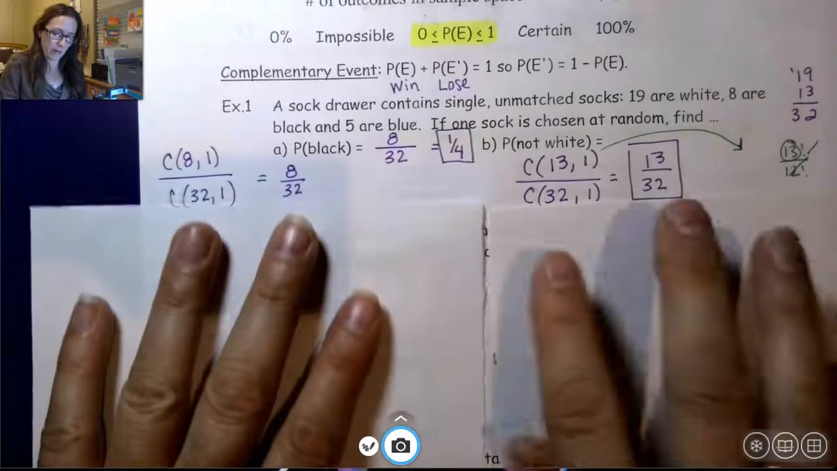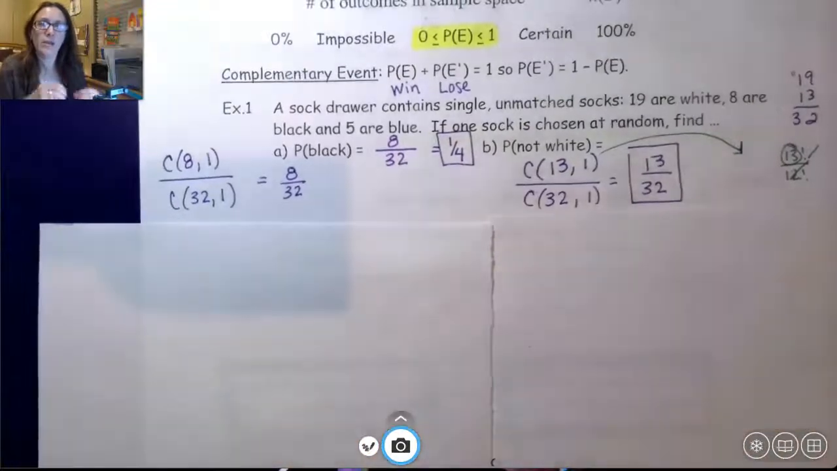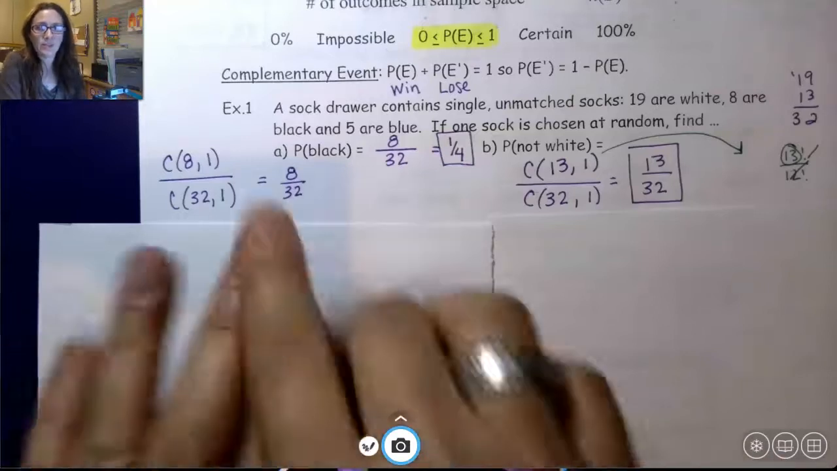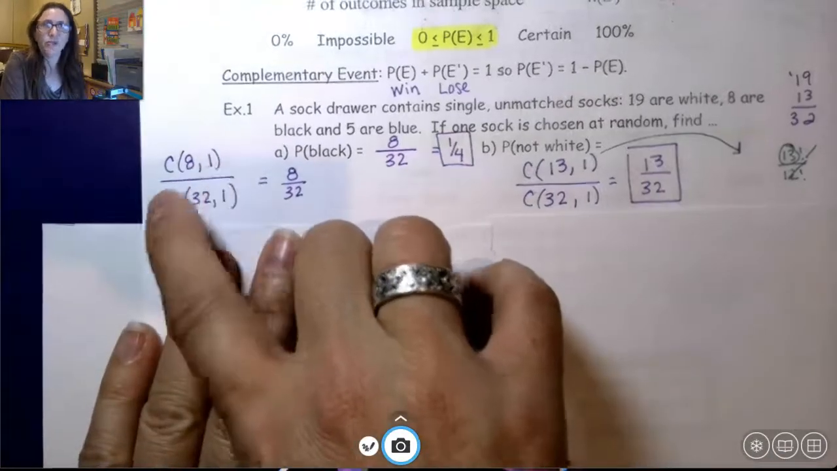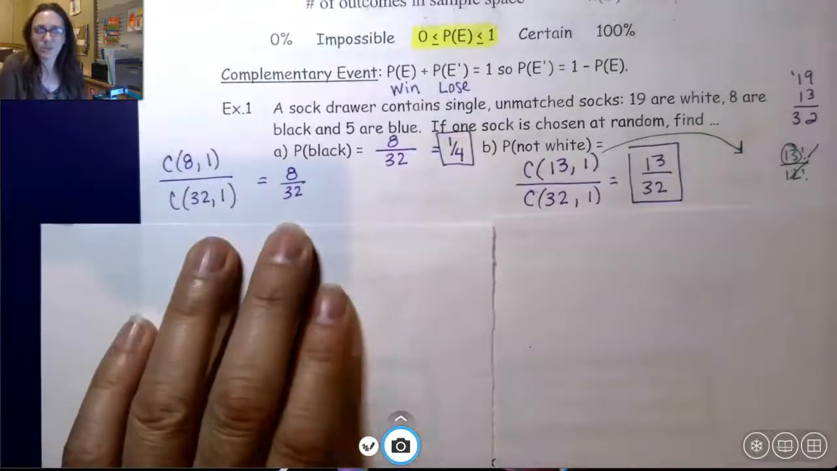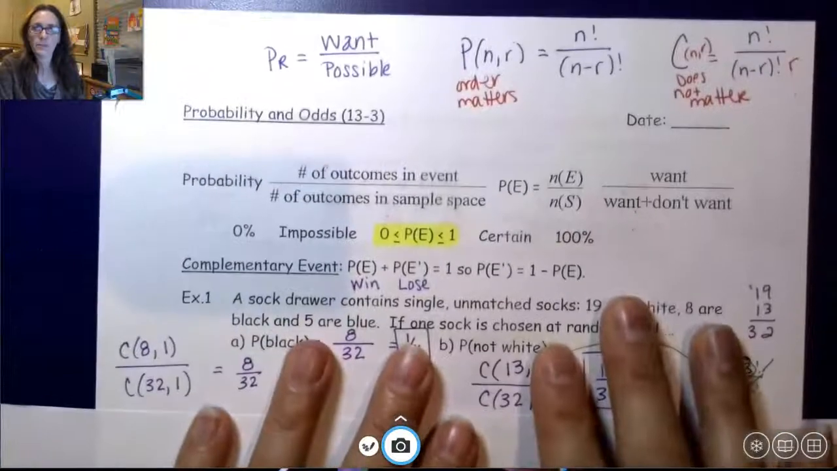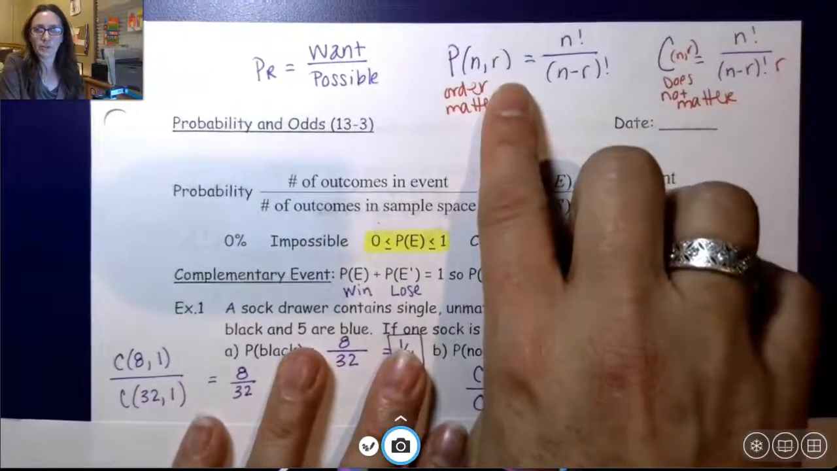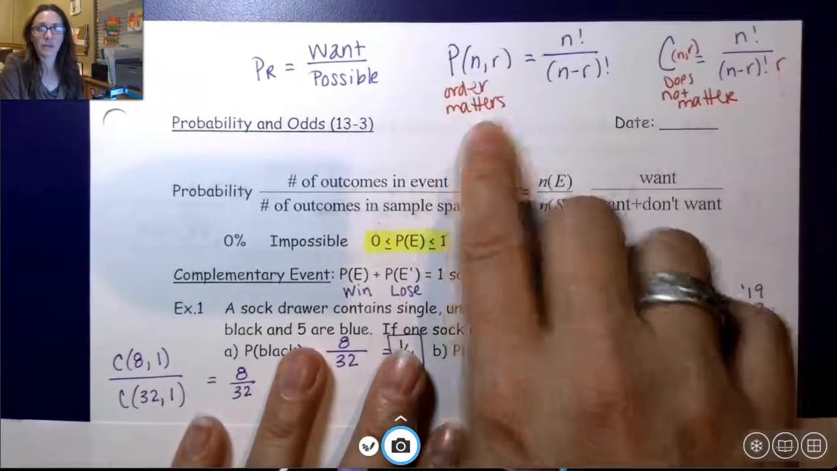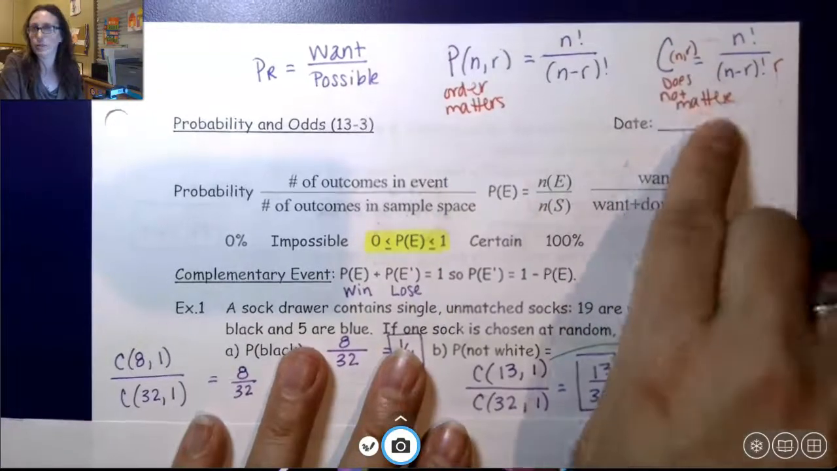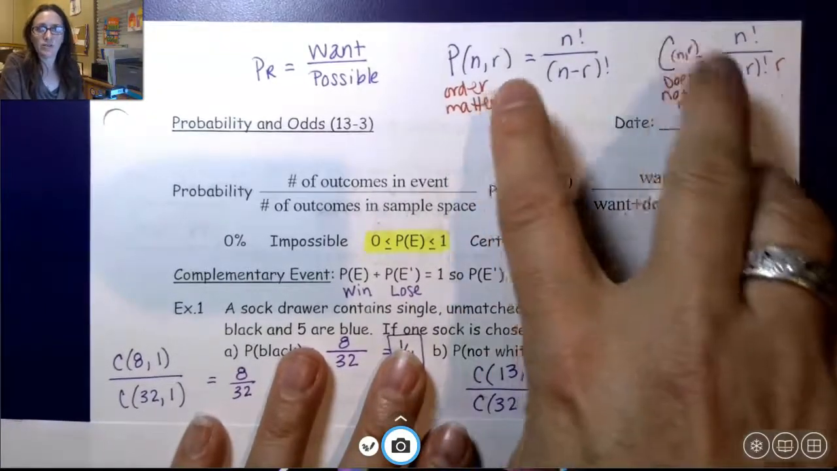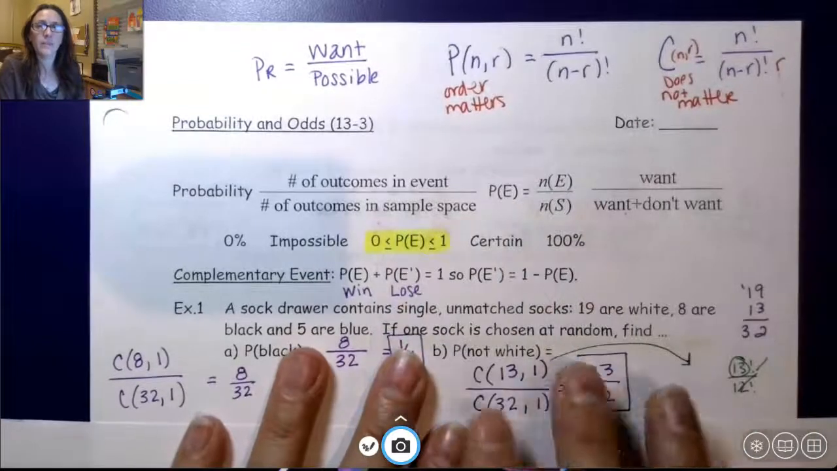Now, where I have some other information written here. These are basically, you had permutations and combinations the other day. These are combinations, a combination of 8 choose 1, or 32 choose 1, because order doesn't matter. You just want one sock. It doesn't matter the order. Up top, I wrote, again, our permutation rule, where order matters, and our combination rule, where order does not matter. So these we talked about the other day.